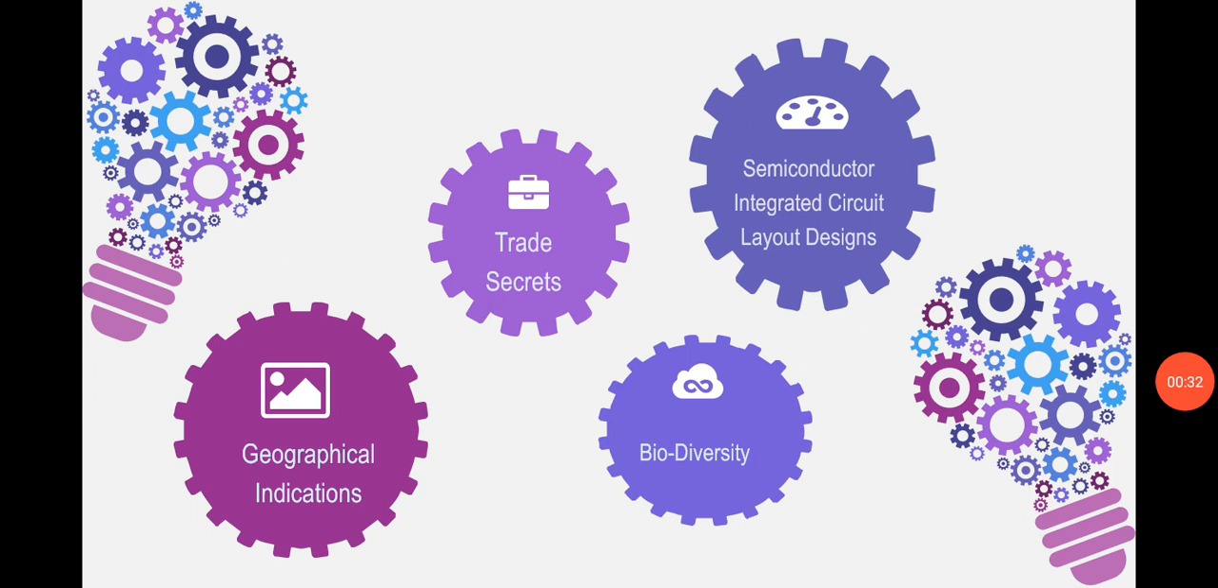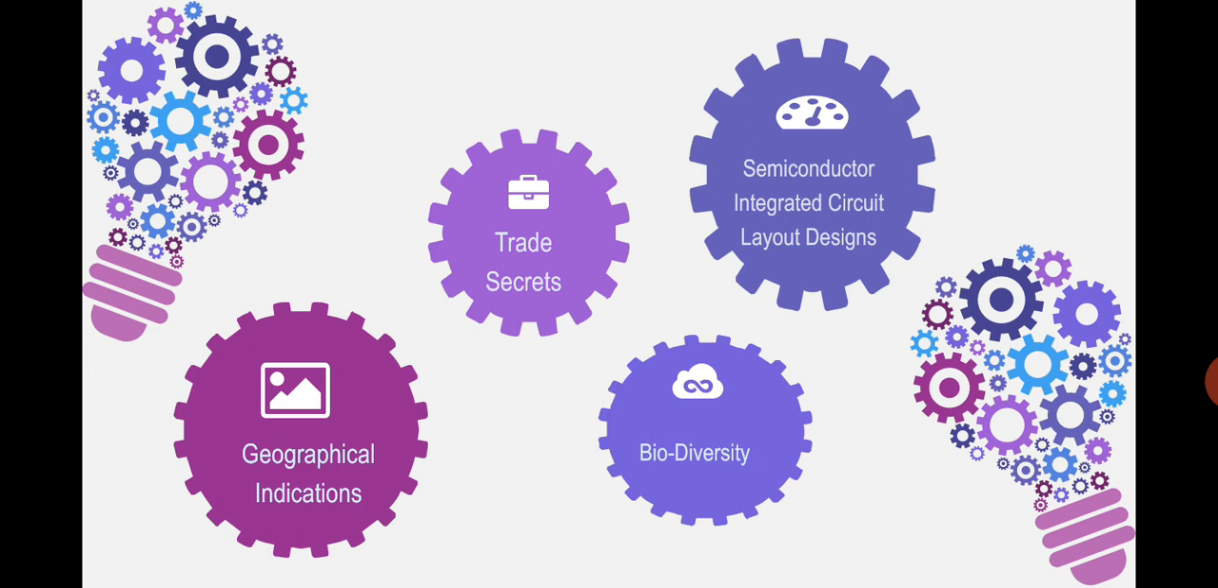They are generally known as societal IPRs for obvious reasons, that they consist of certain IPRs like geographical indications or trade secrets. Another category is that of biodiversity related IPRs. And the last one, but definitely not the least, is your semiconductor integrated circuit layout designs, which is a popular IPR amongst the industrial sector.